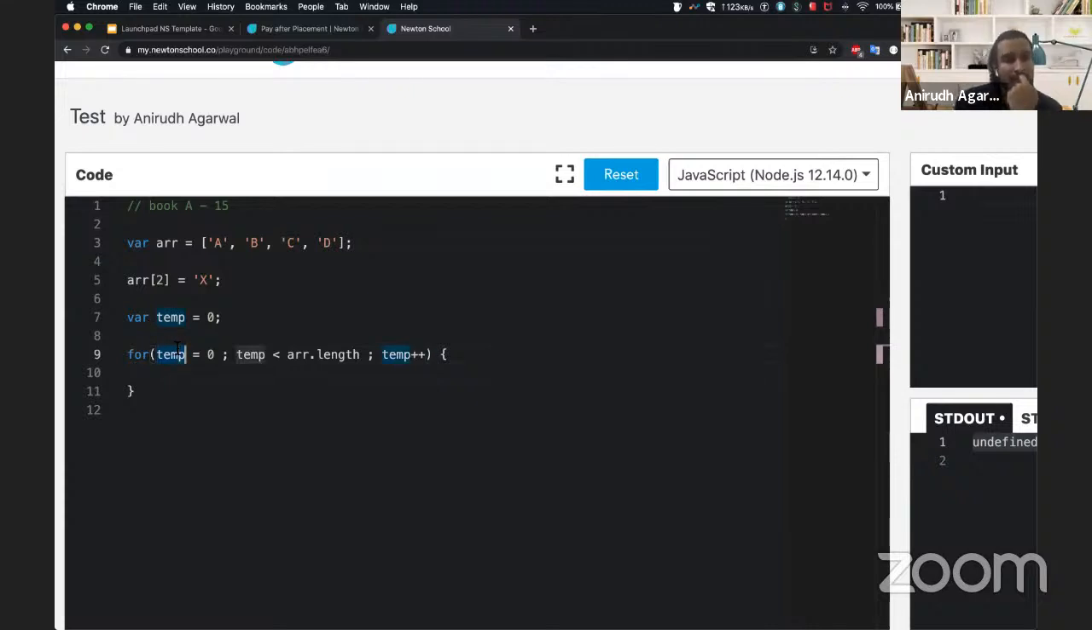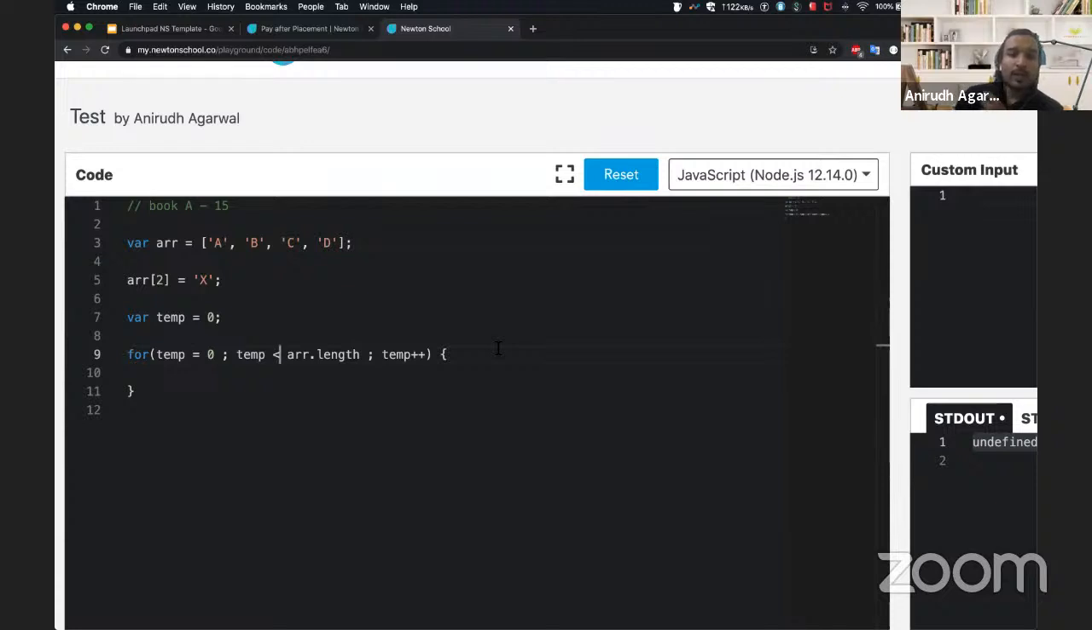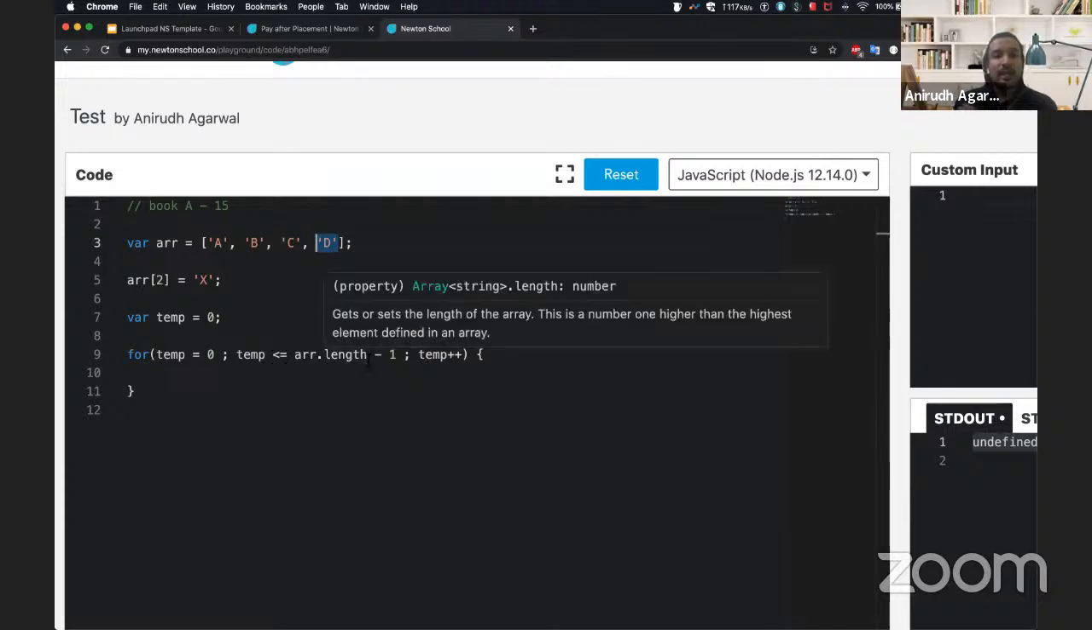What we are doing is that I have initialized the variable temp to 0, and I want to run this loop. So this is the condition in the for loop, and I want to run it till the time temp is actually less than the length of the array. You can put it as temp is less than or equal to array dot length minus 1. Why so? Because the length of the array would be 4, but the last element D is actually at position 3, which is length minus 1. So temp is less than or equal to array length minus 1, right?